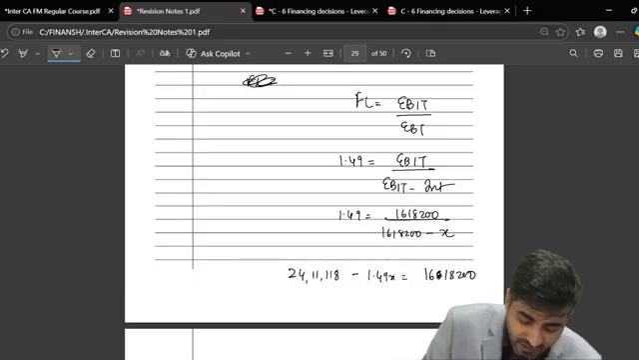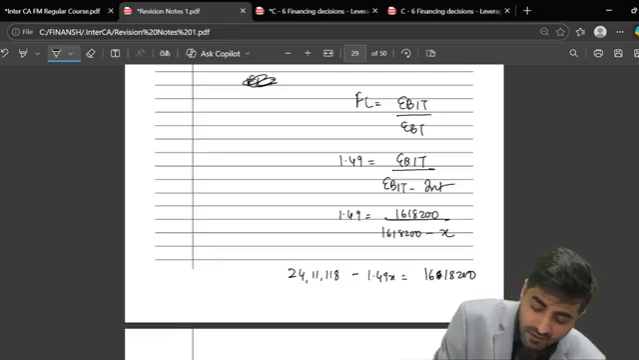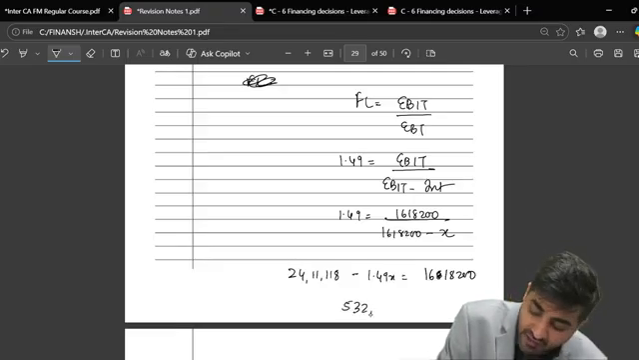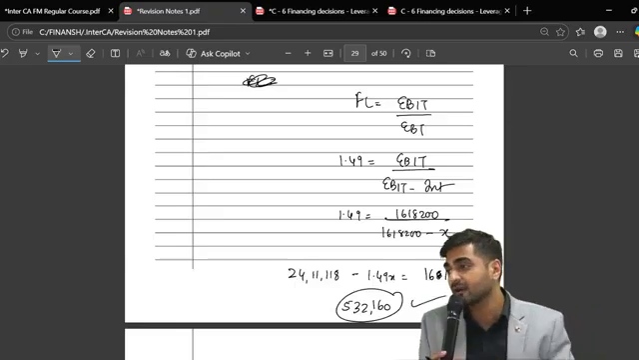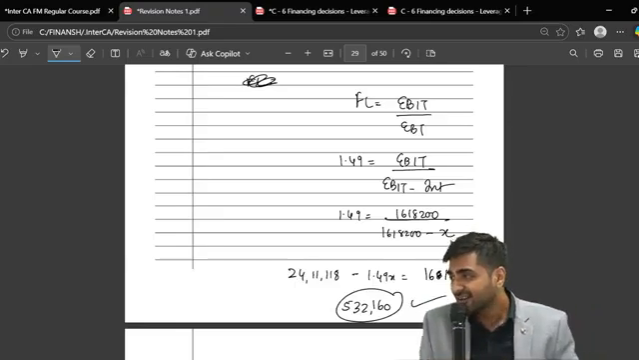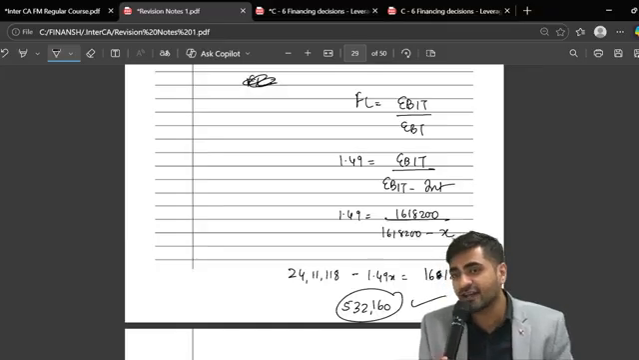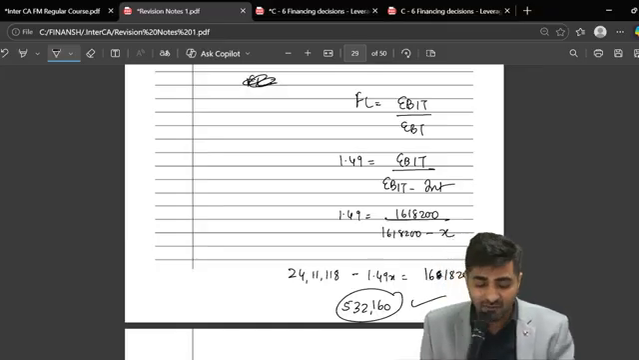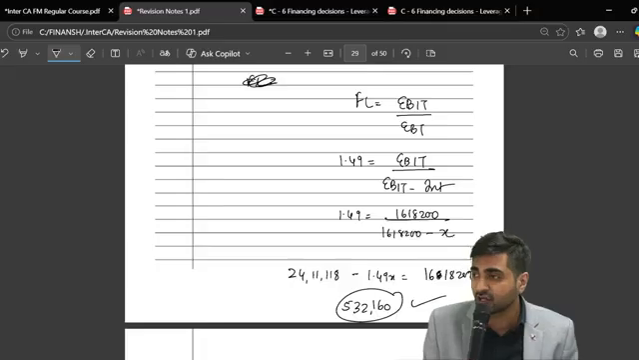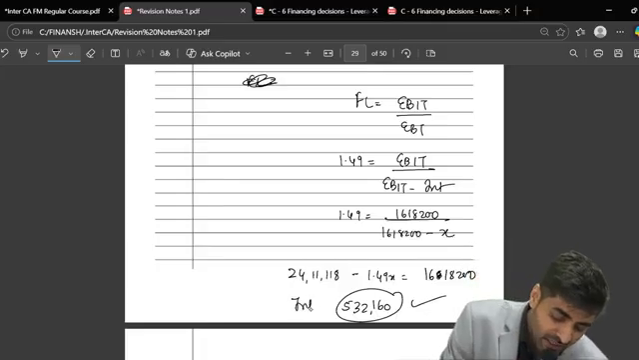Give me the amount of interest. So it should be coming as 5,32,160. This should be the amount of interest which should come, because they have given you a financial leverage. So based on that, the amount of interest which should come is 5,32,160.